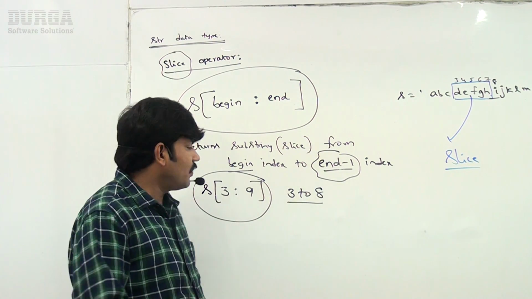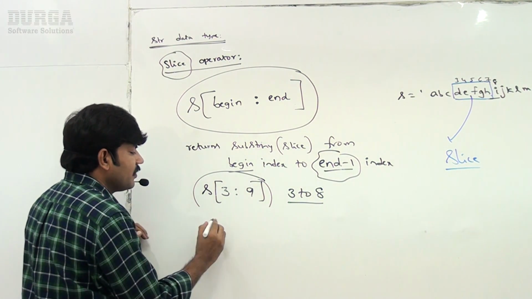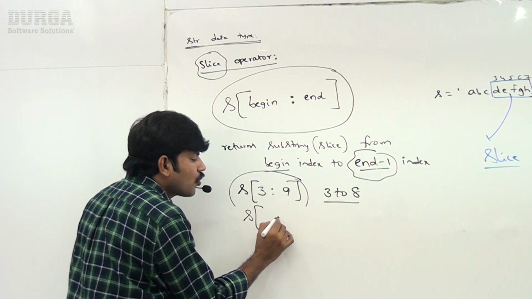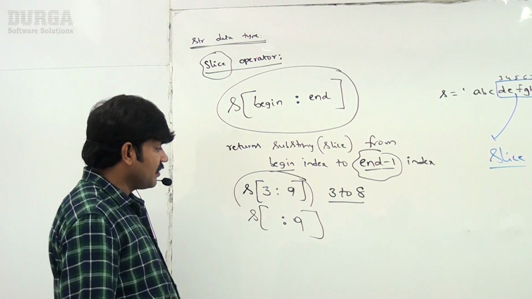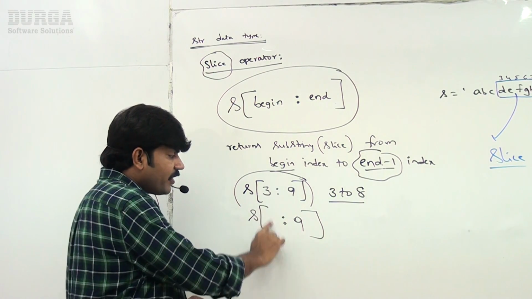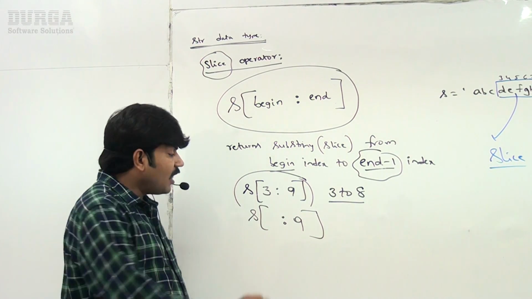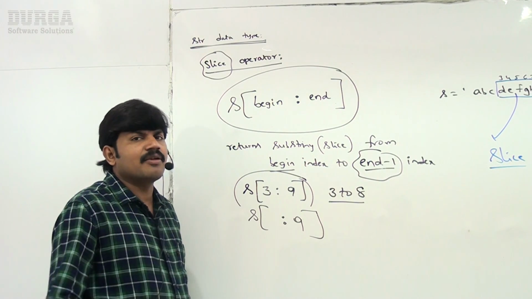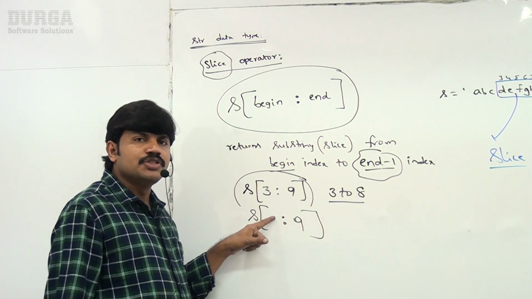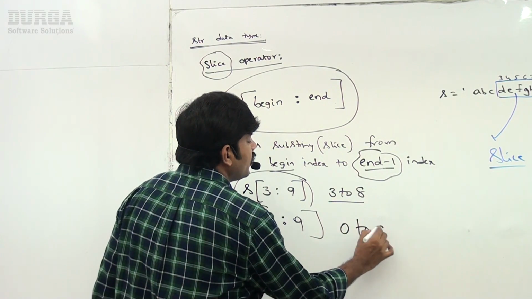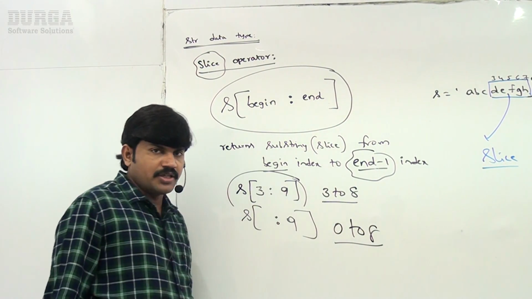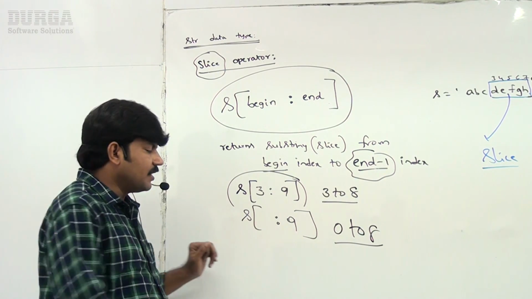Clear, right? Now observe S of colon 9 I am taking. S of colon 9. Here you didn't specify begin index value. If you are not specifying begin index value, then automatically it starts from 0. Begin index 0, so 0 to 8 you are going to get. Okay, 0 to n minus 1, 8.